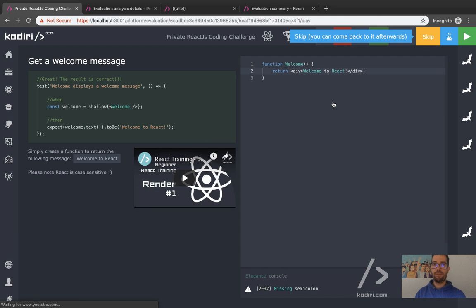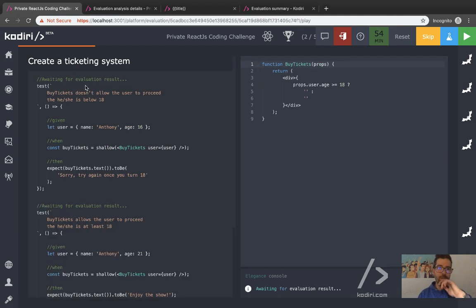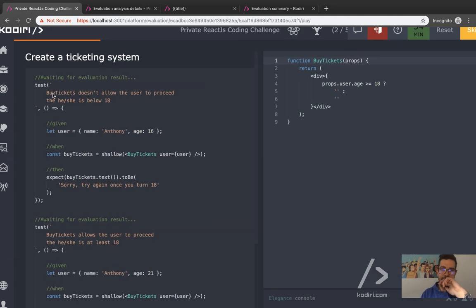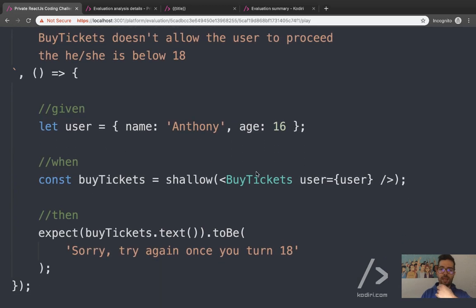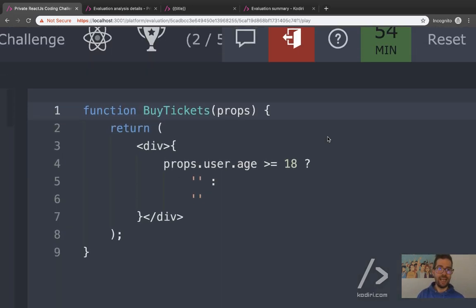Cool. Question number 2. Create a ticketing system. Buy tickets doesn't allow you to proceed. Right, so we have a component called buy tickets, and it receives an object with the user, right? So depending on how old we are, we'll be allowed or not to buy tickets for this event. So luckily, the component is half created already for us, right? We got a div, we got that condition.